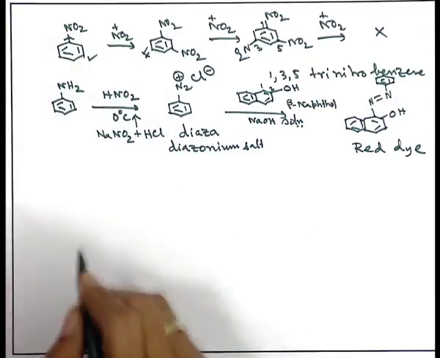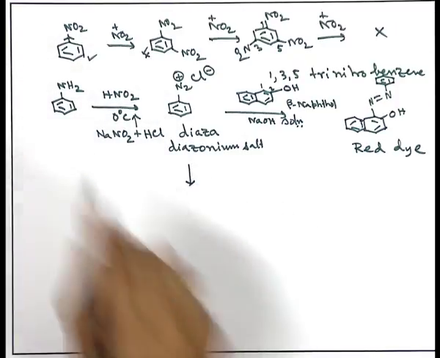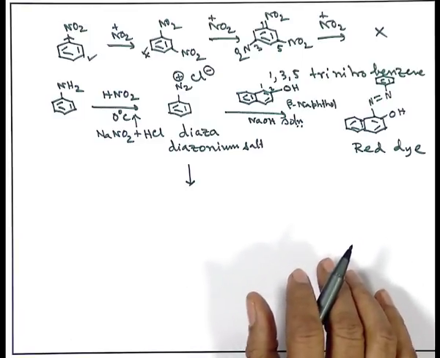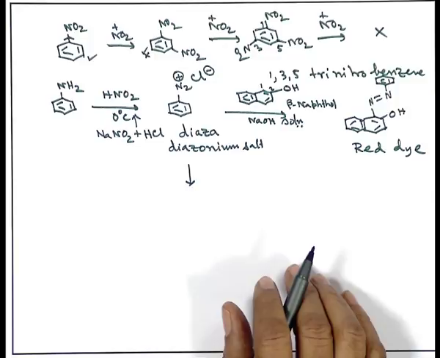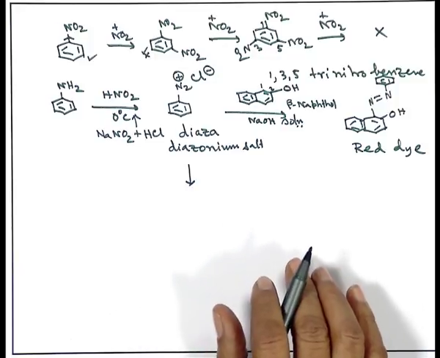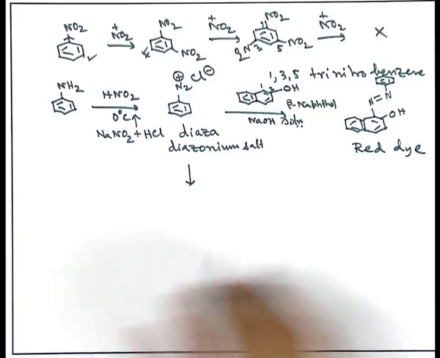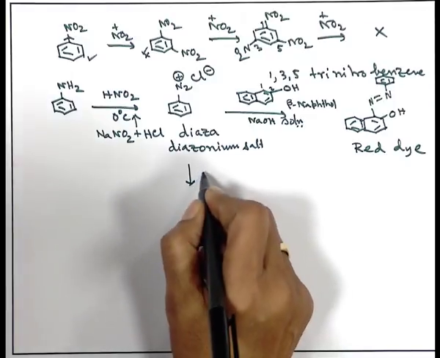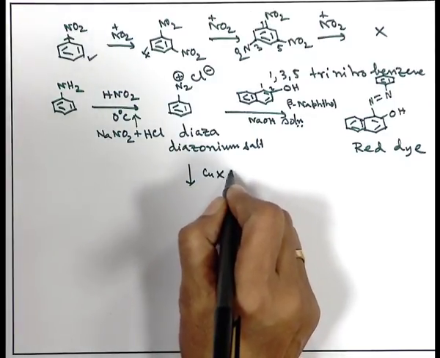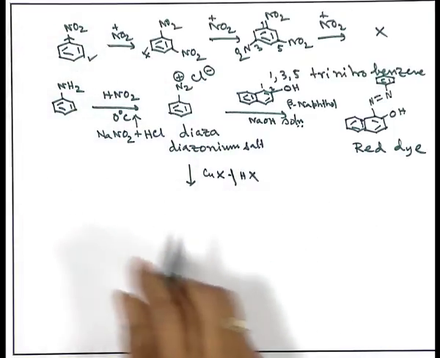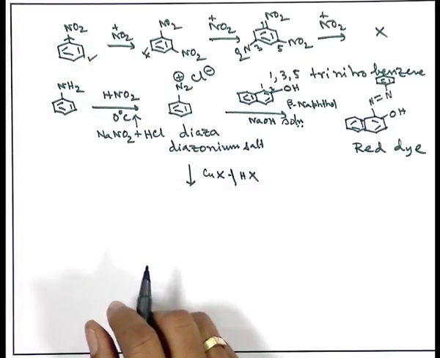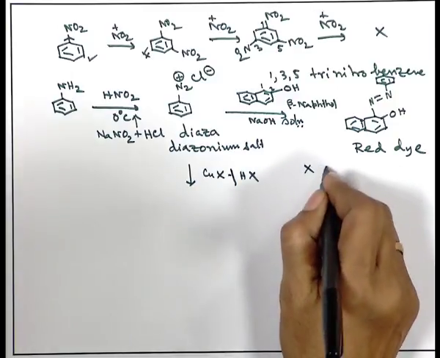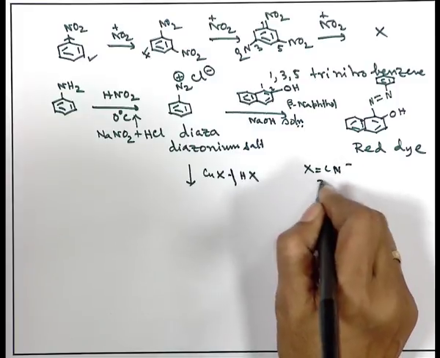So, what is the advantage of that? The advantage is tremendous. Suppose you have converted to a diazo compound. The way I said, take the aniline, a very simple case, diazotize it with nitrous acid and get the diazo compound, and now you want to remove the diazo group and put in some substitution, because the N2 plus is directly attached over there. You can do it in a very nice way. There is a term I have written here as CuX and HX, cuprous halide, where X may be many things, cyanide, chloride, etc.